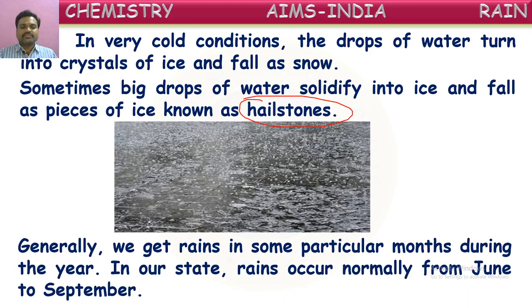Generally, we get rains in some particular months during the year. In our state, rains occur normally from June to September. This season between June and September we call the rainy season. Around 4 months we call the rainy season. In this season we get more rains.